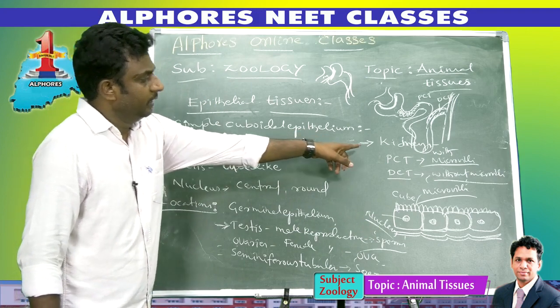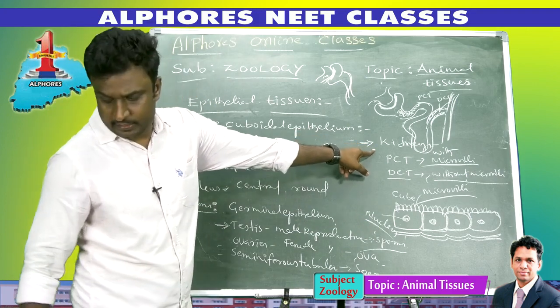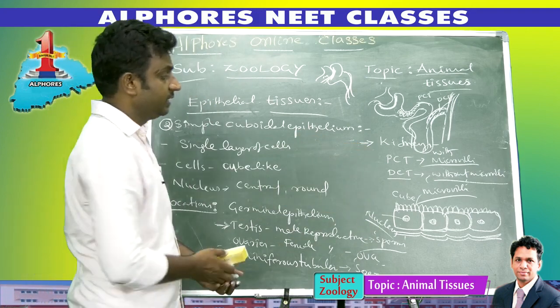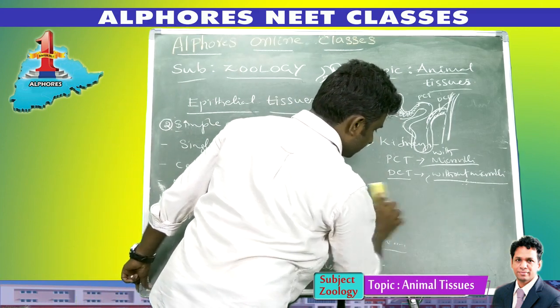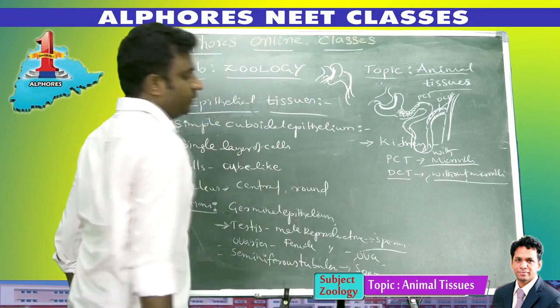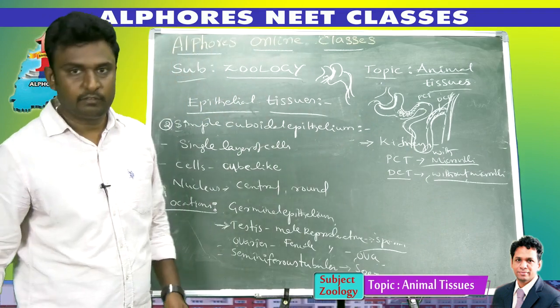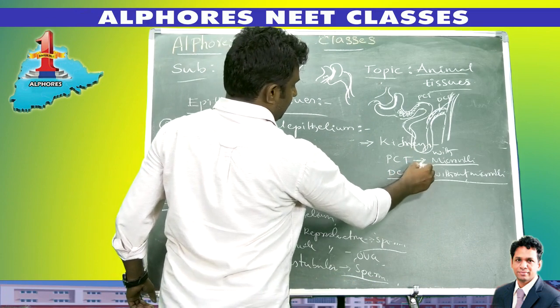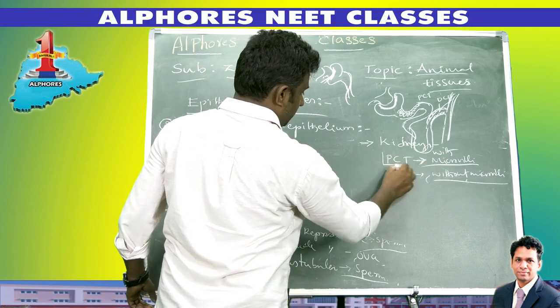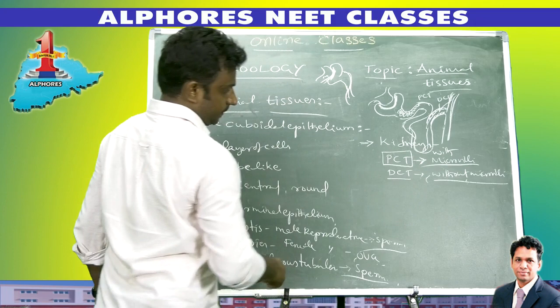Another location is the kidneys, the PCT and DCT: proximal convoluted tubule with microvilli and distal convoluted tubule without microvilli. Most of the reabsorption takes place through the wall of the PCT only.